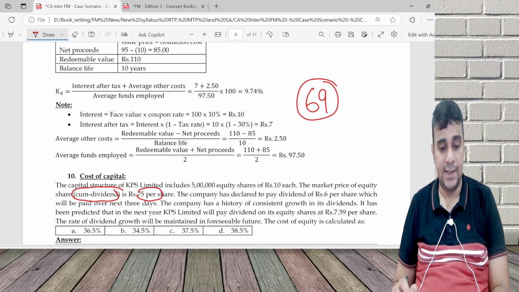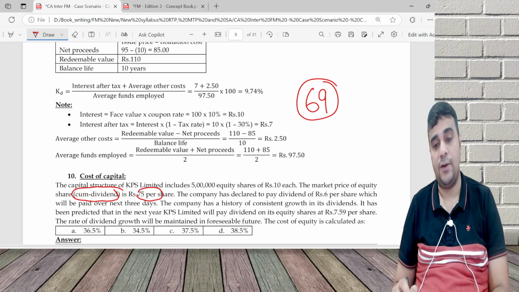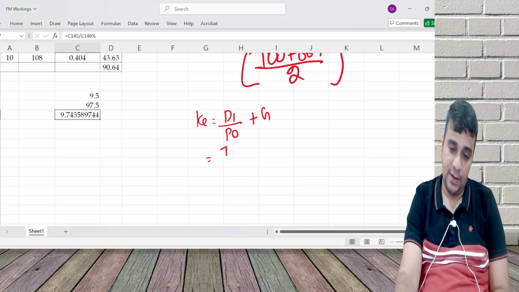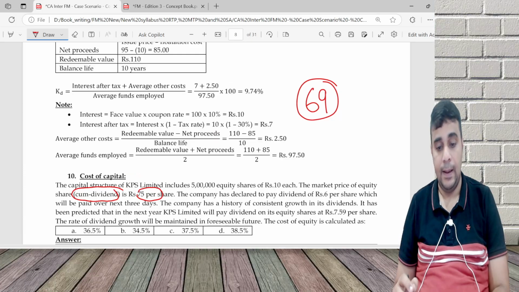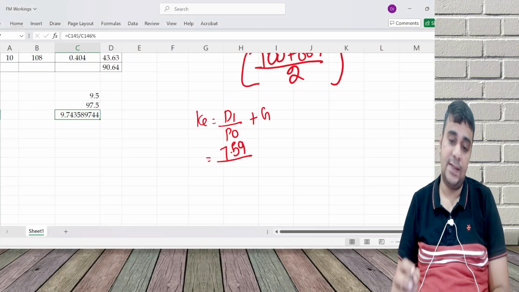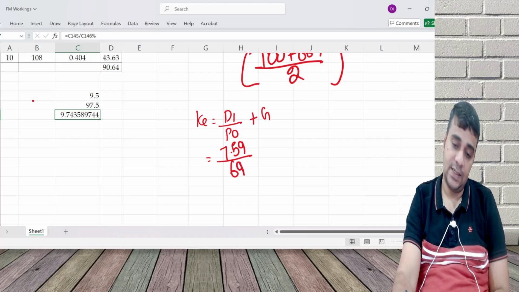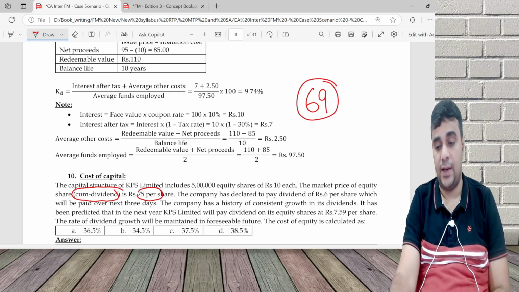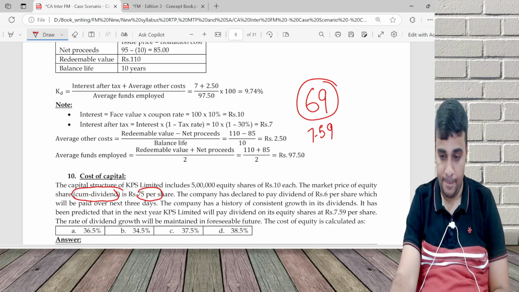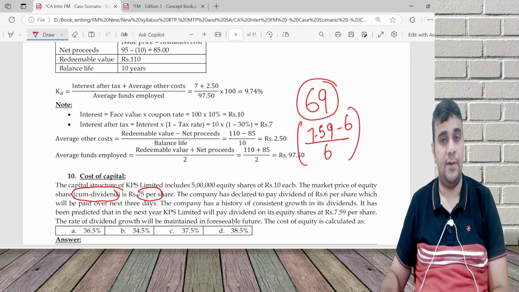It says I paid 6. The company has a history of consistent dividend growth. Its predicted dividend for the next year is 7.59. So D1 is 7.59. P naught is 75 minus 6, 69. What is growth? 6 rupees becoming 7.59, so growth is 7.59 minus 6, in 1 year this happened, divided by 6.